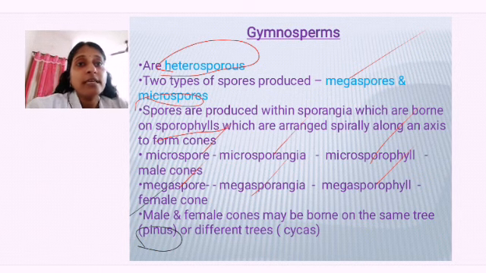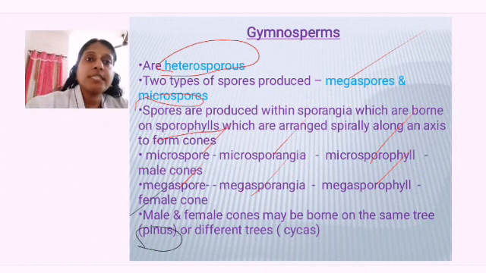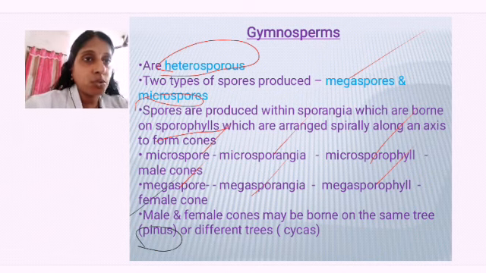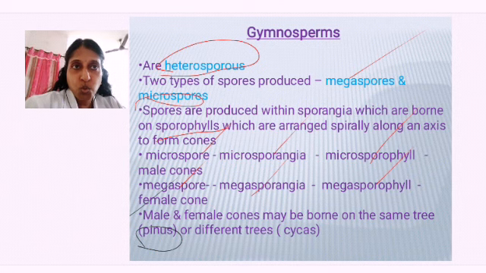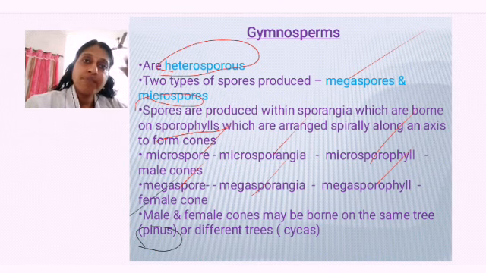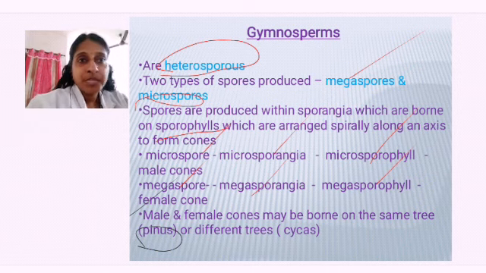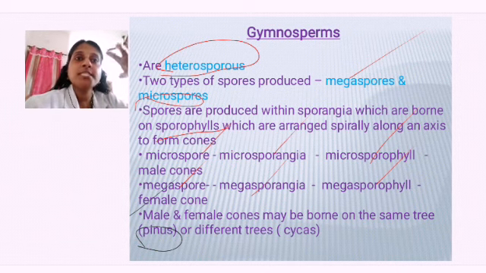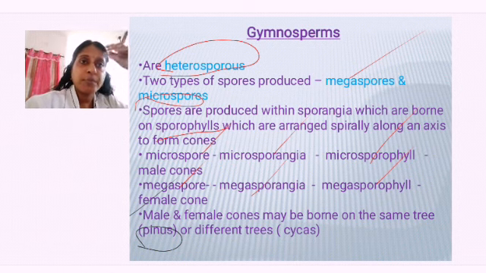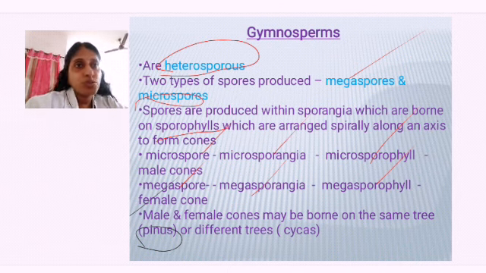But in case of Cycas, male is different. The tree itself is different, having only male cones, and the female trees will have only female cones. Okay, in that case only cross pollination is possible. Pollen grains from one Cycas should go to another Cycas, then only pollination is possible. But in case of Pinus, since both are present on the same tree, self-pollination is also possible. The same pollen grain can go and fuse with the female part and they can produce seeds, right?